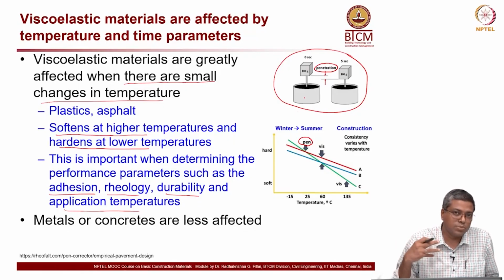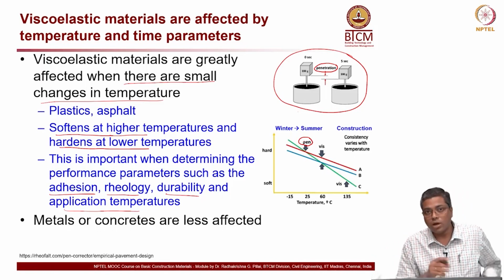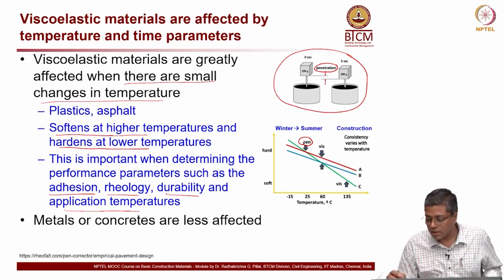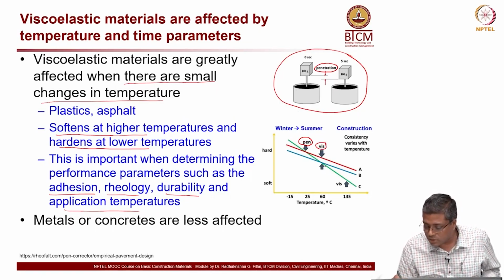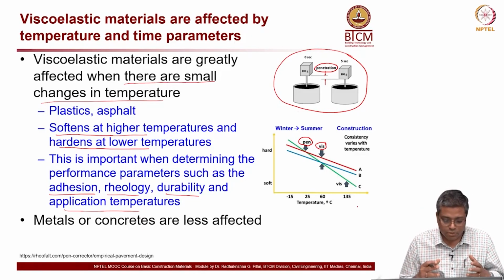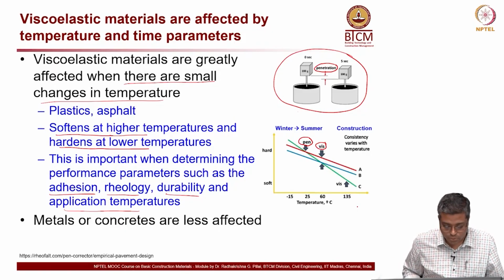So, if the material is more fluidy or less viscous, it will penetrate more. So, we will put some limits on how much it should penetrate. This is how it is handled in the construction site. And VIS is viscosity, we will put a limit on viscosity also. So, these are the approaches by which we control these properties of various materials.